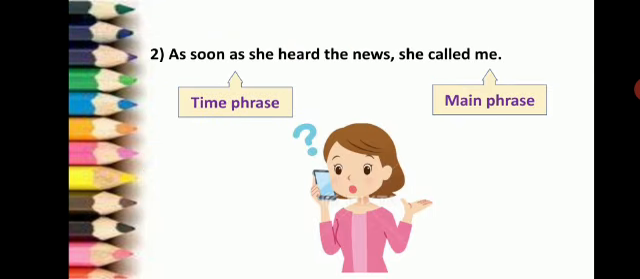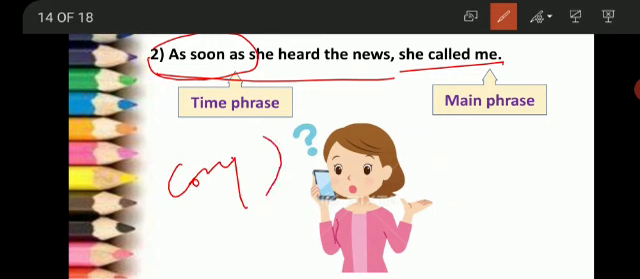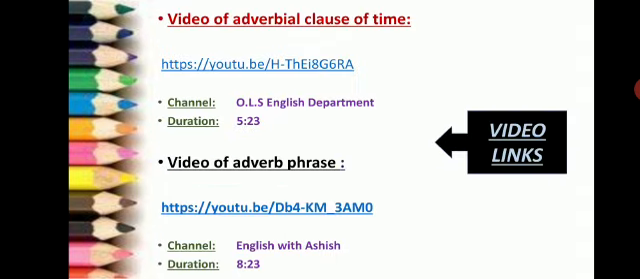As soon as she heard the news, she called me. So here, as soon as she heard the news is time phrase. Main phrase is she called me and the time adverb is as soon as. And it is also a conjunction. Okay. Now students, this is how we join time phrases with the main phrases with the help of conjunctions, which are time adverbs in themselves.